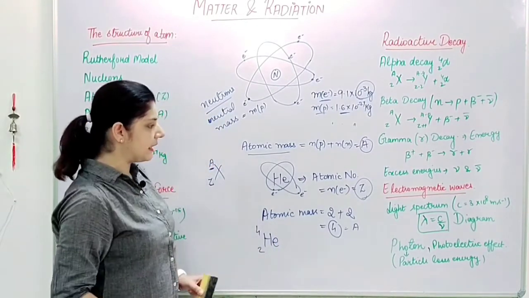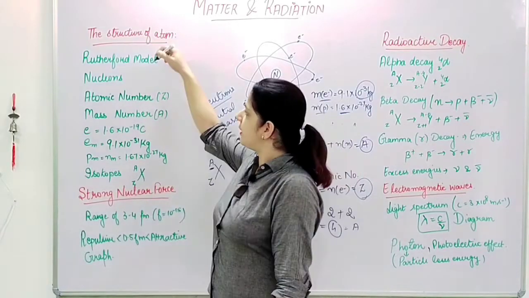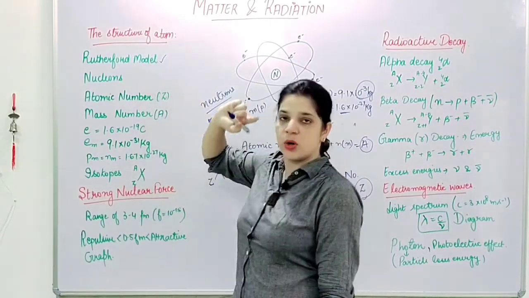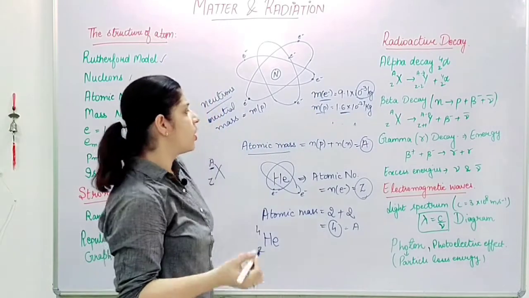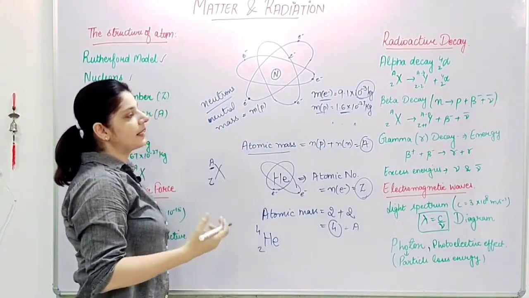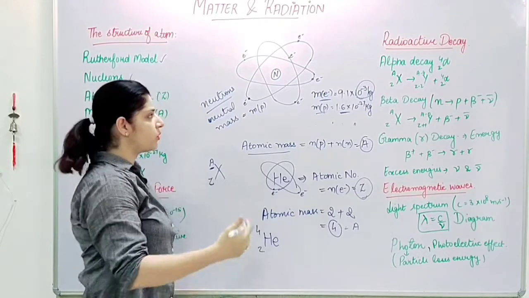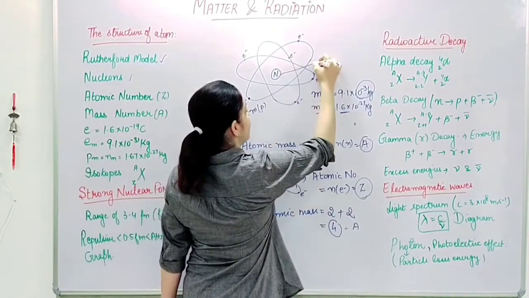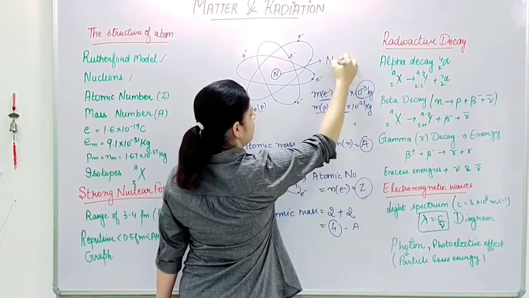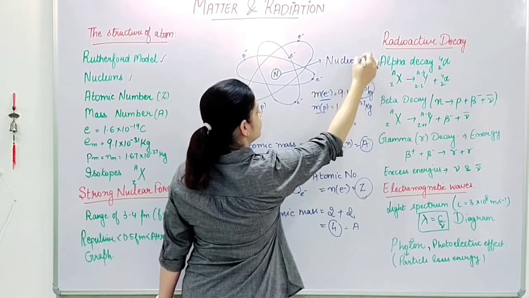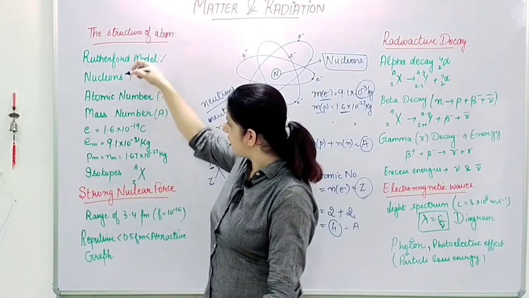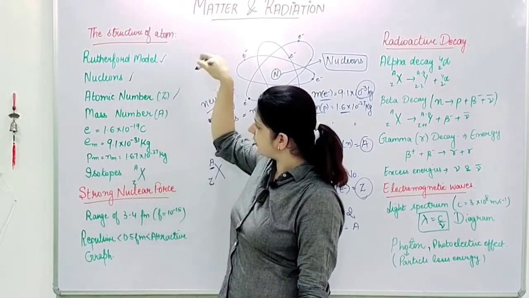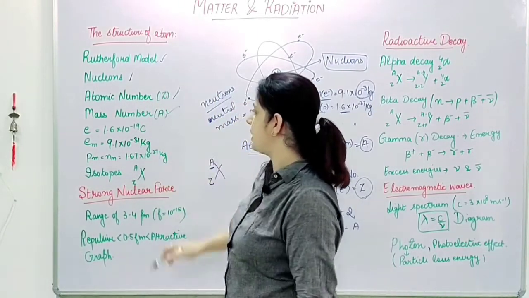Clear? Is it clear? So we have done Rutherford model, then nucleons. Now what are nucleons? Nucleons is nothing but the collective name of neutrons and protons. Whatever is present inside this nucleus is known as nucleons, right? So we have done nucleons, we have done atomic number, we have done mass number.